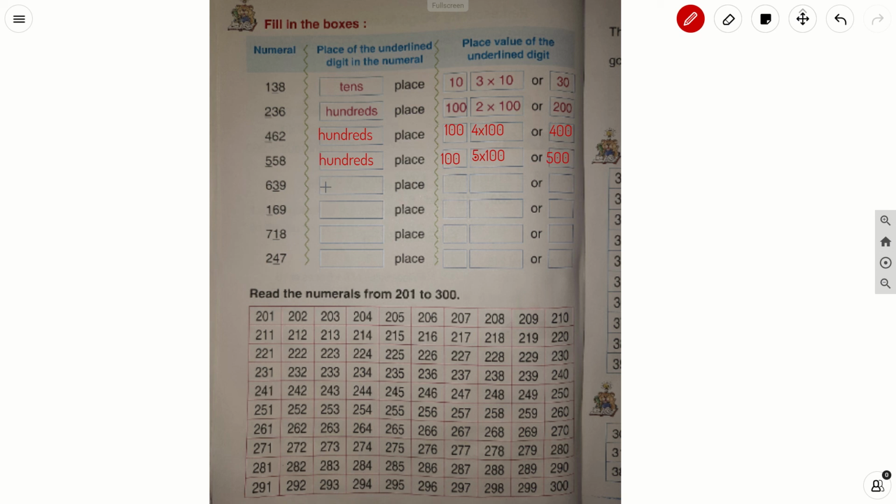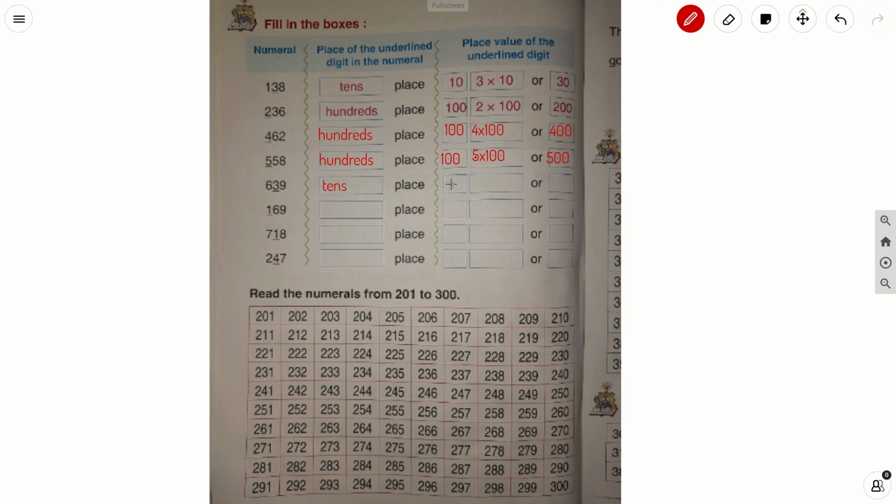The next number is 639. They have underlined 3. 3 is in which place? 3 is in the tens place.